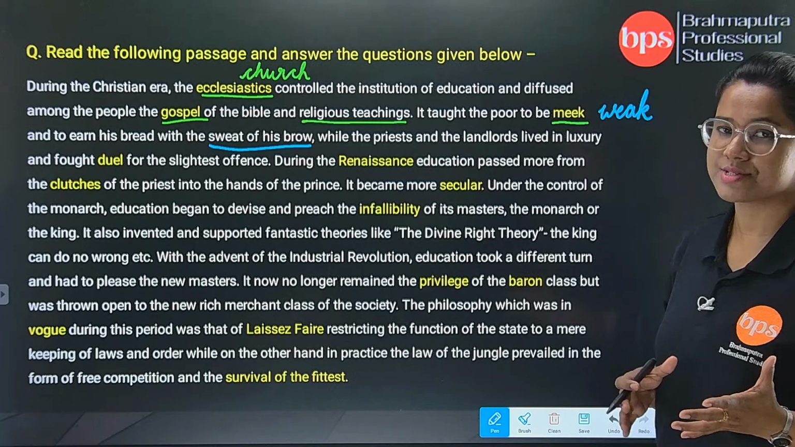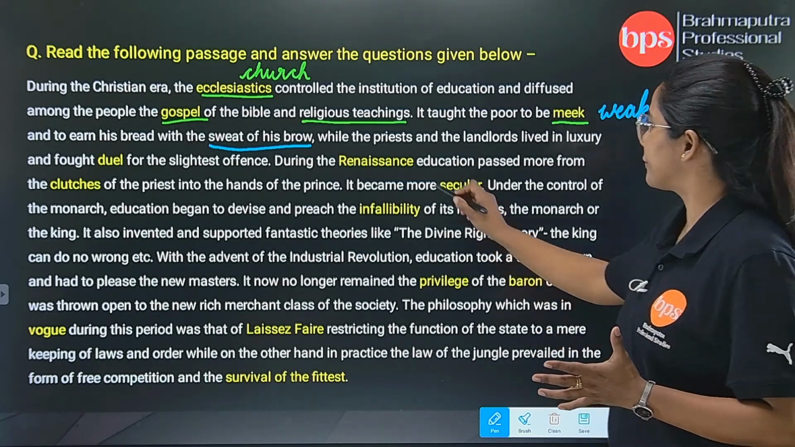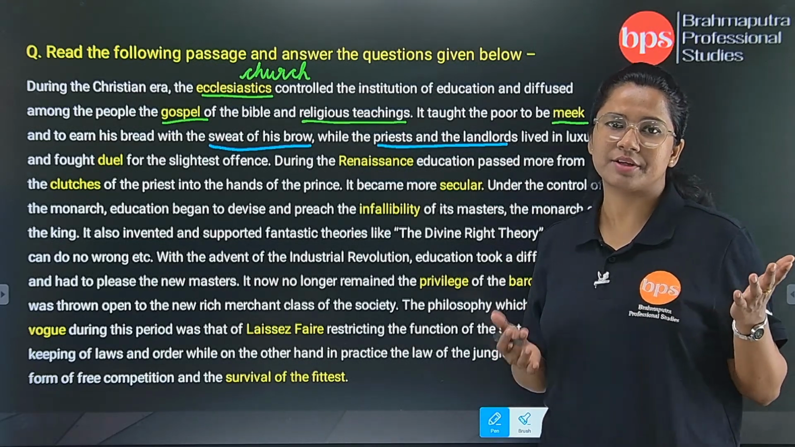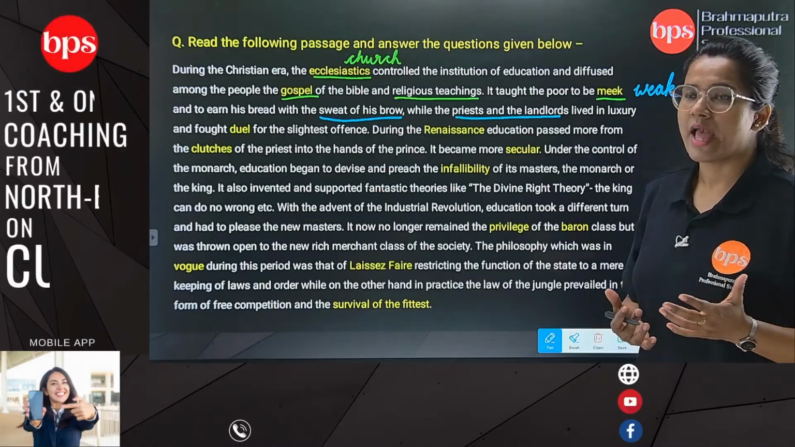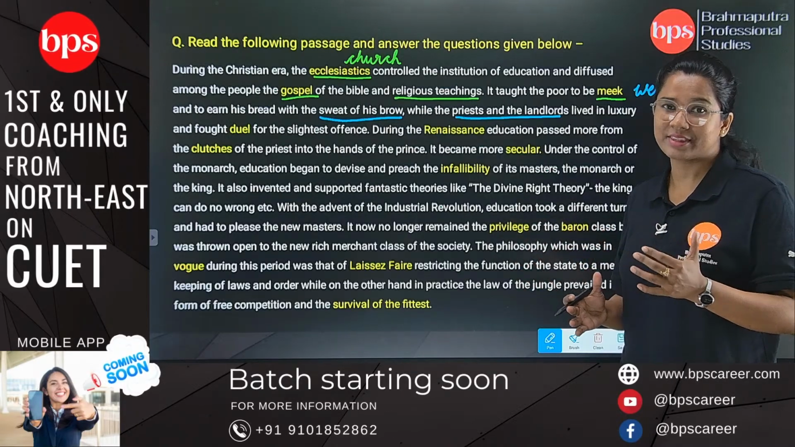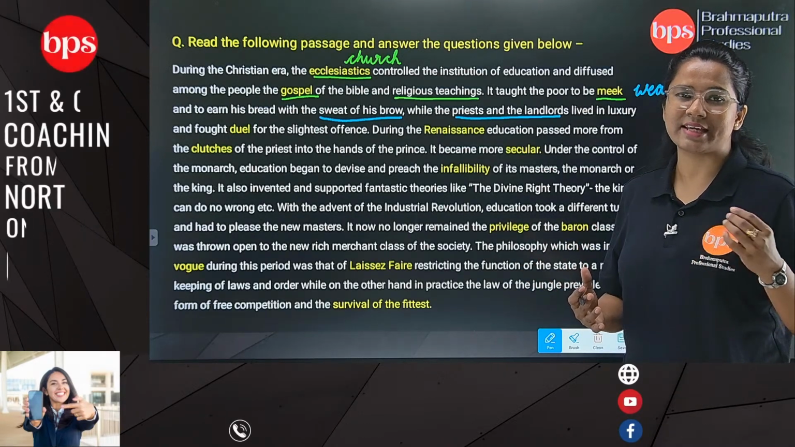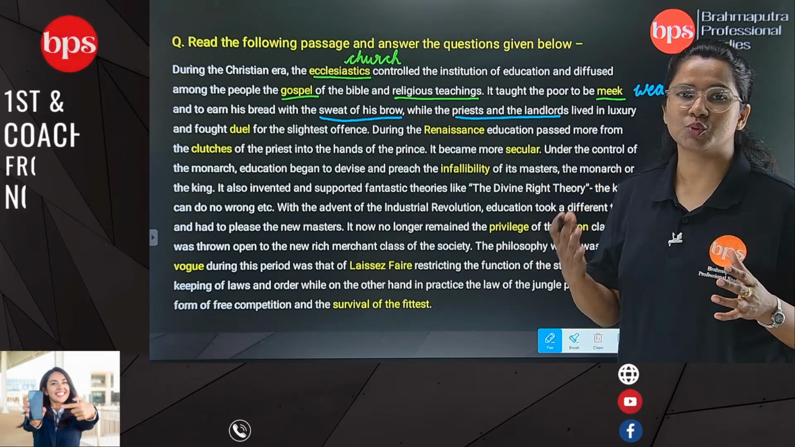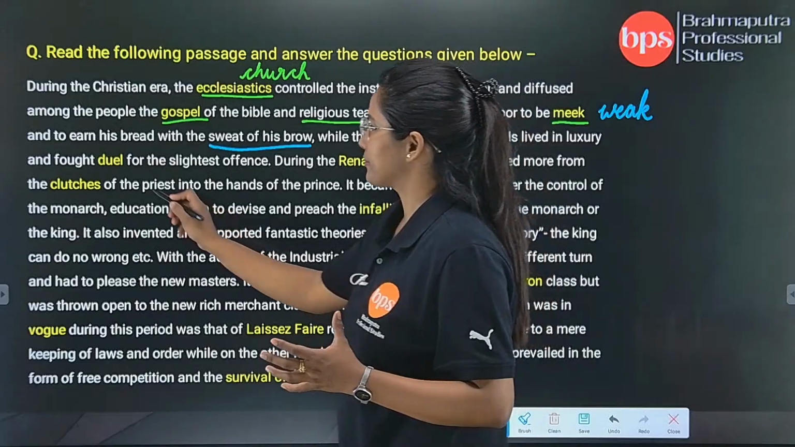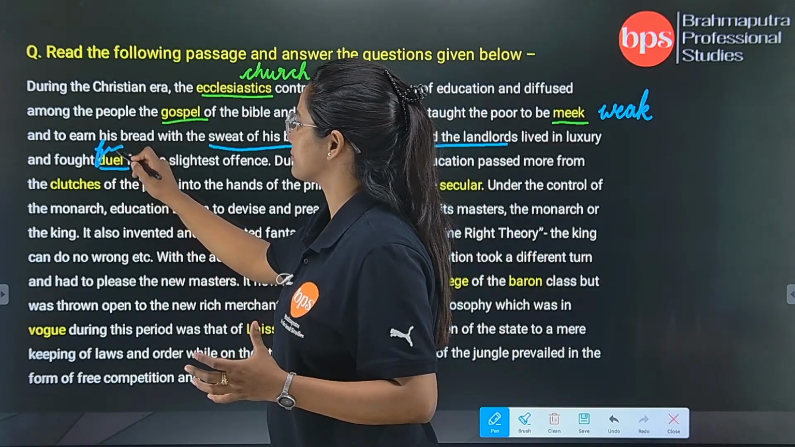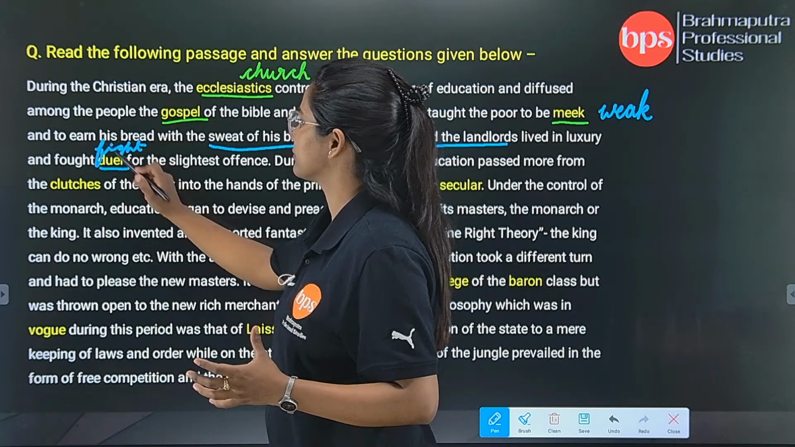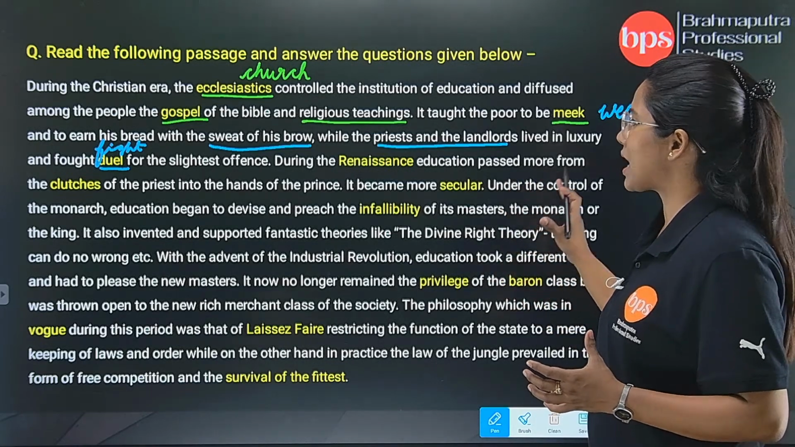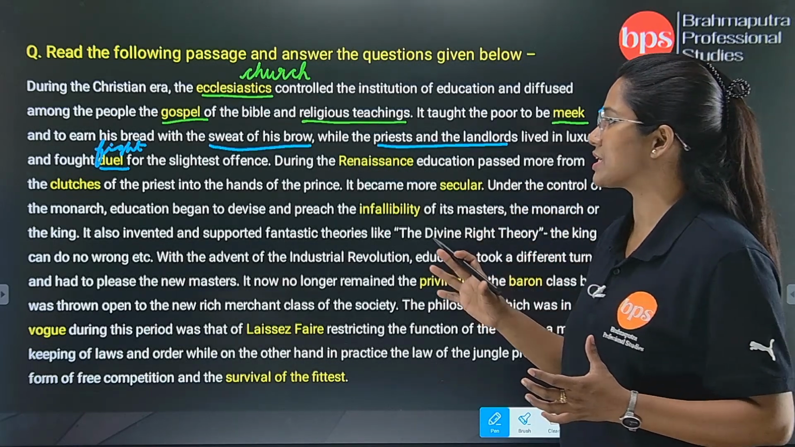Then we have, while the priest and the landlords lived in luxury and fought duels for the slightest offense. While the priest and the landlords did that, the common people led their daily life with their hard work, and the lords and the priests, whenever they had the slightest pretext, in very minor issues, they used to have some kind of duel. They used to have fights. Now duel means fight, for the slightest offense.